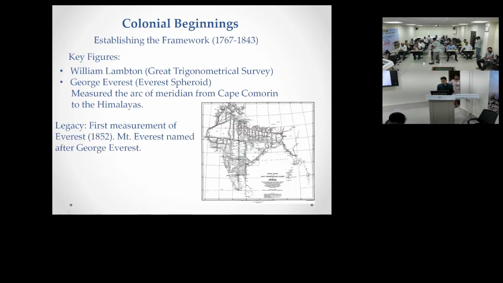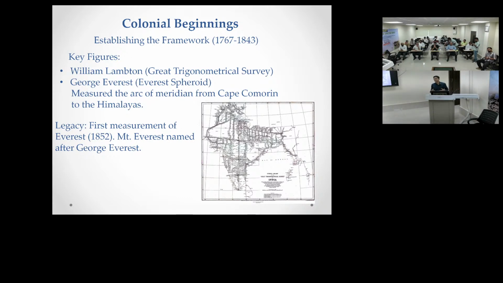So they showed that this was a successful approach. They need not measure the length on the ground every time. They measured this baseline just to show their authority that this can be done.